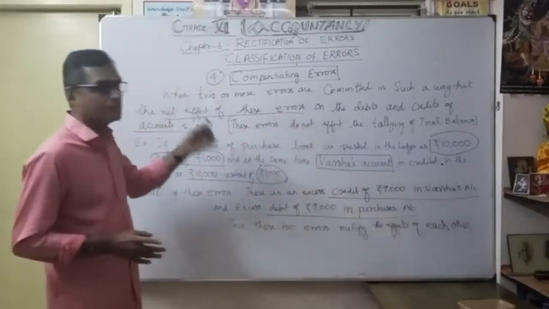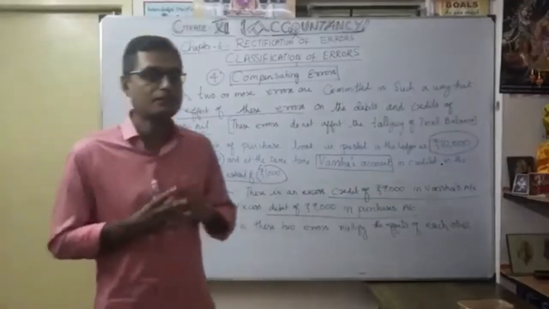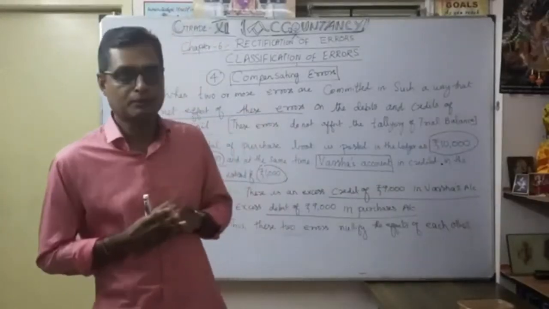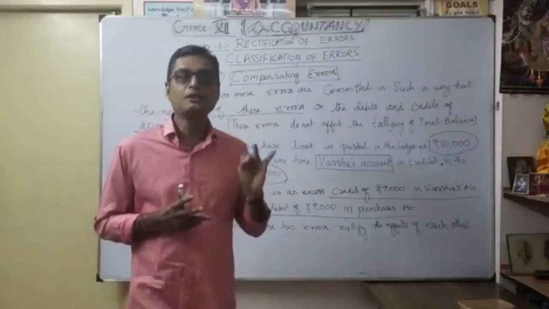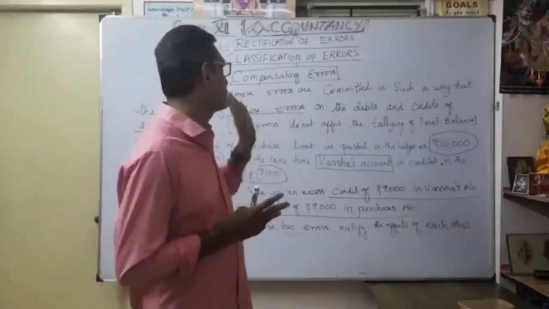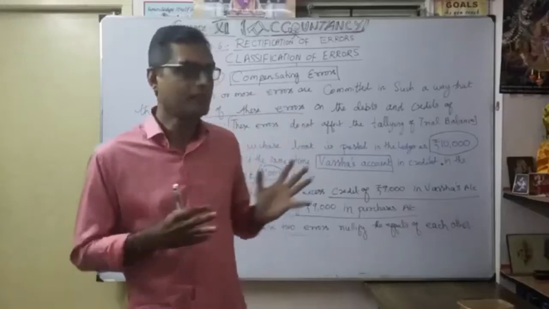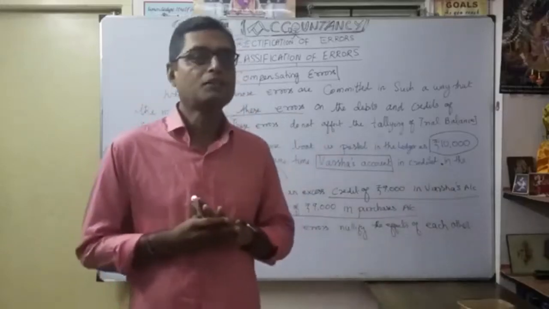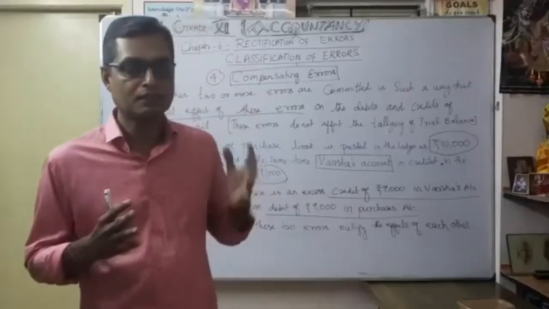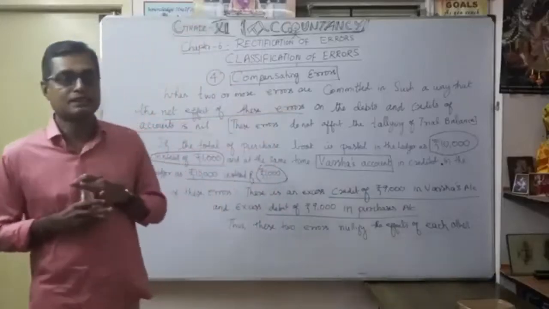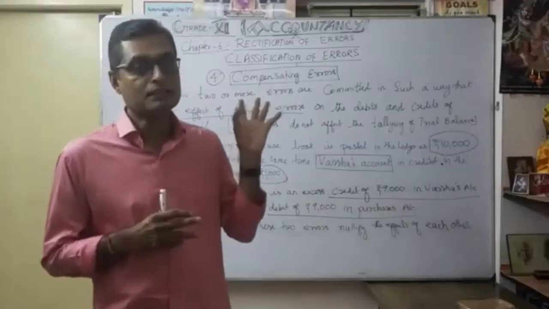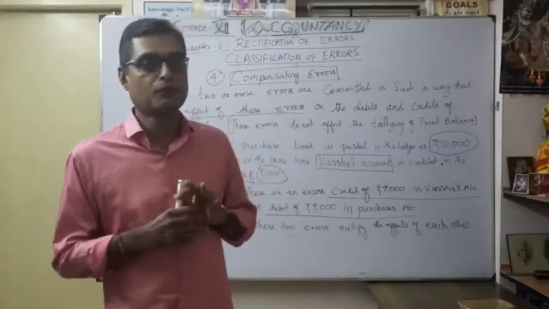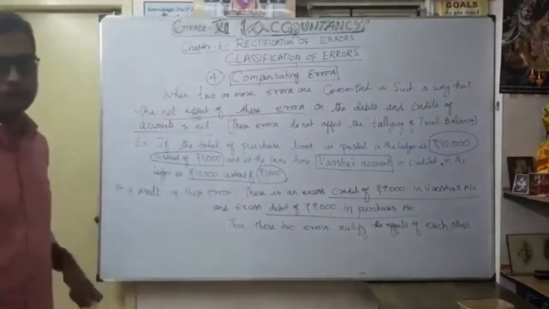Now you have understood this discussion about compensating errors. We have now discussed the four types of classification of errors: error of commission, error of omission, error of principle, and fourth, the very important compensating errors. Some errors affect the trial balance, and some errors do not. First we are going to discuss which errors do not affect the trial balance, then we will learn how to rectify them. Now let's see that discussion.